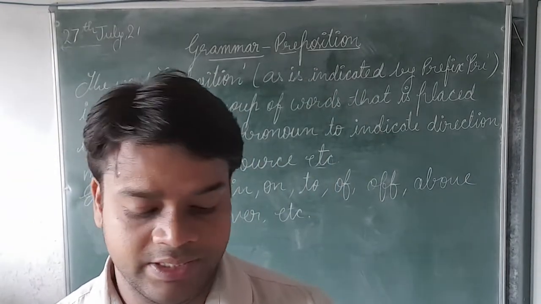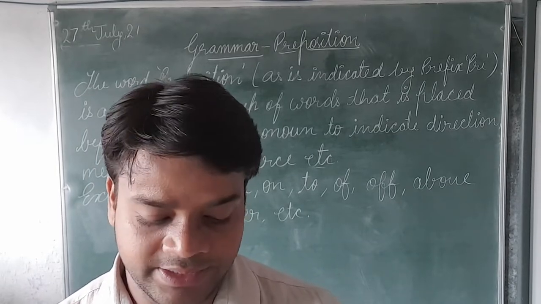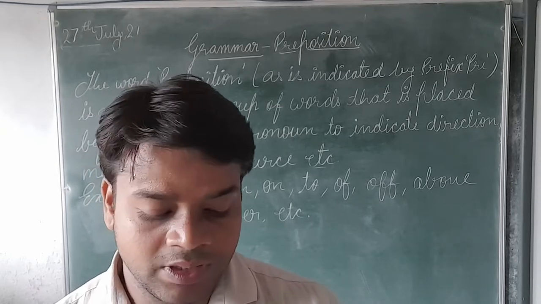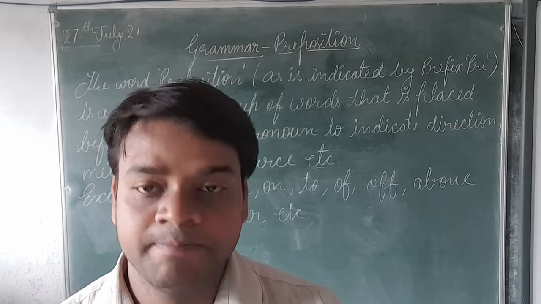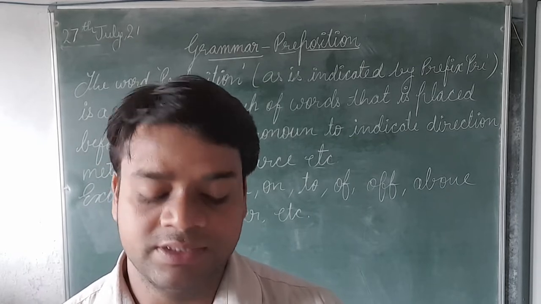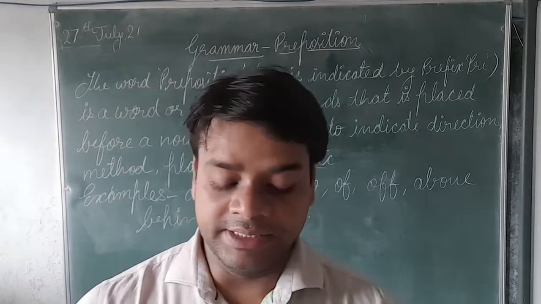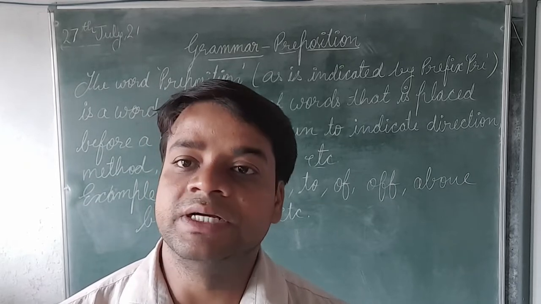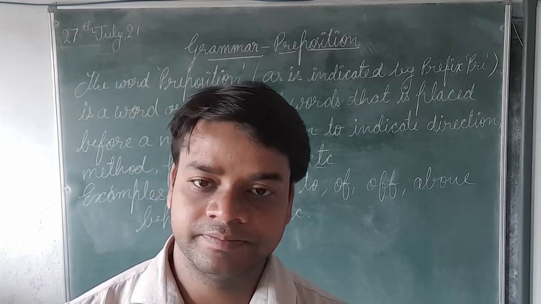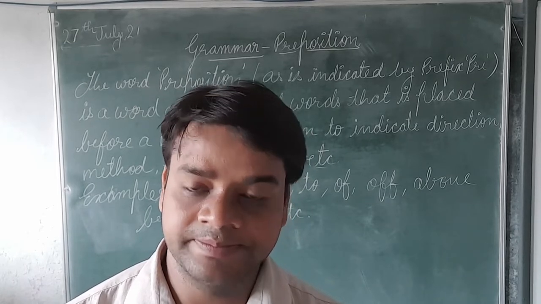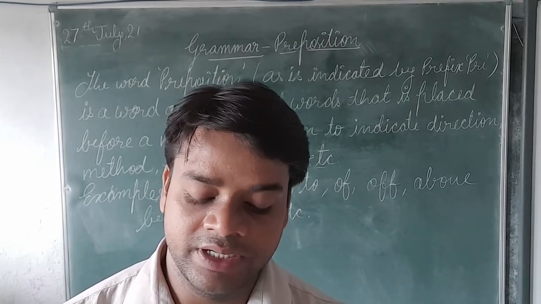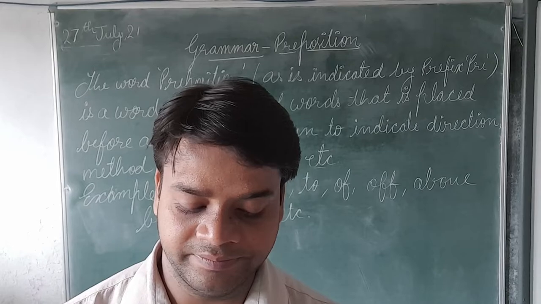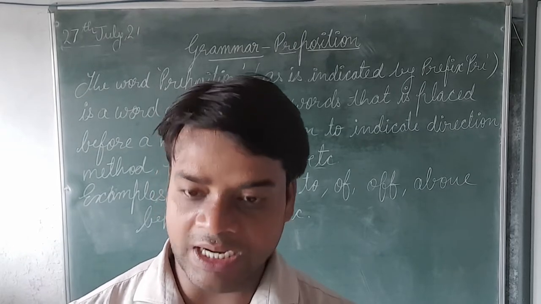So, first rule: a preposition is usually placed before its object, but sometimes it is placed after it.